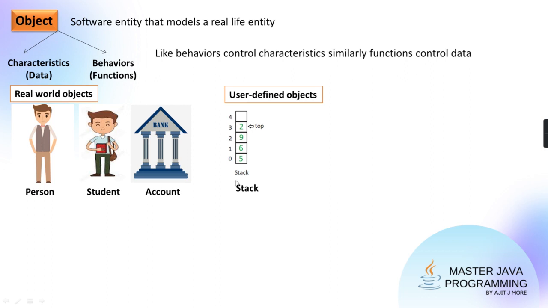Correct? So now here the data is this list of elements and this indicator, the top, which indicates who is the topmost value. So this indicator and this list of values is your data. And what is the behavior? Adding a value, removing a value. That is called push, pop. So push and pop are the functions.